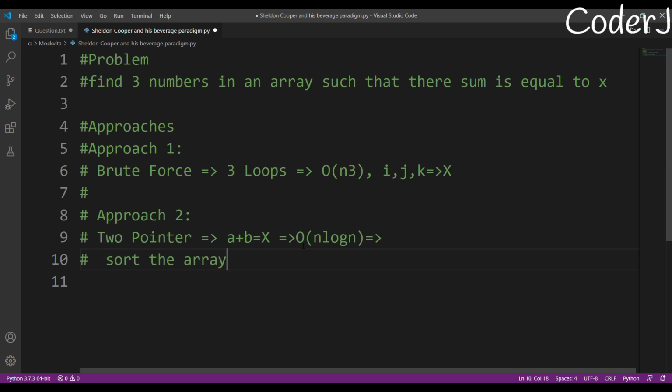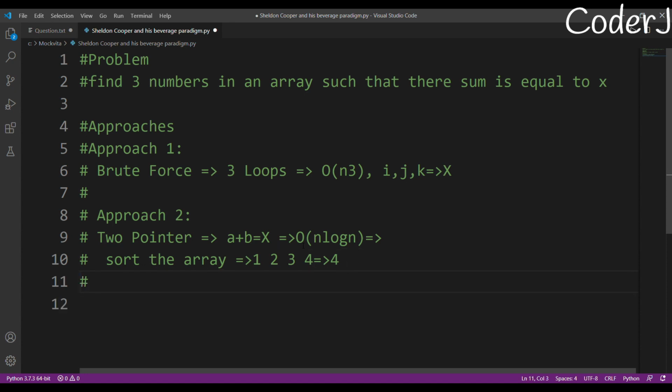Okay, now keep thinking, right? Sort the array, and after that, suppose your array becomes 1 2 3 and 4. Okay, now you wanted to find a sum, let's say 4. You wanted to find two elements, not one but two elements, such that their sum is equal to 4. Okay, now great.